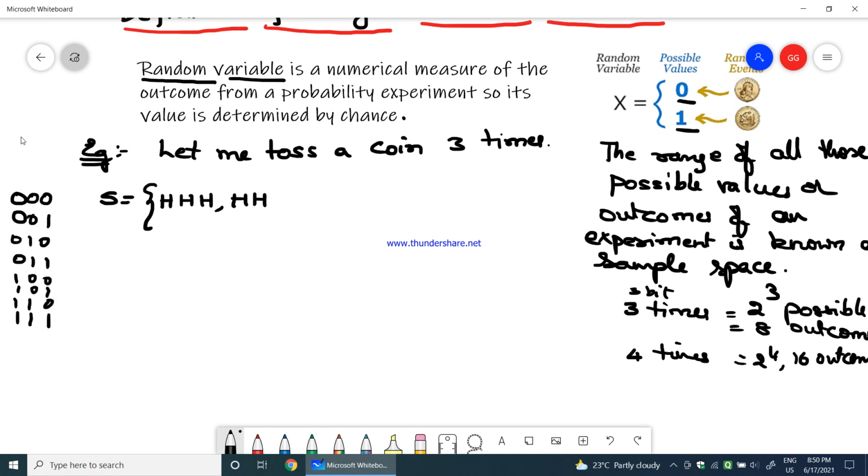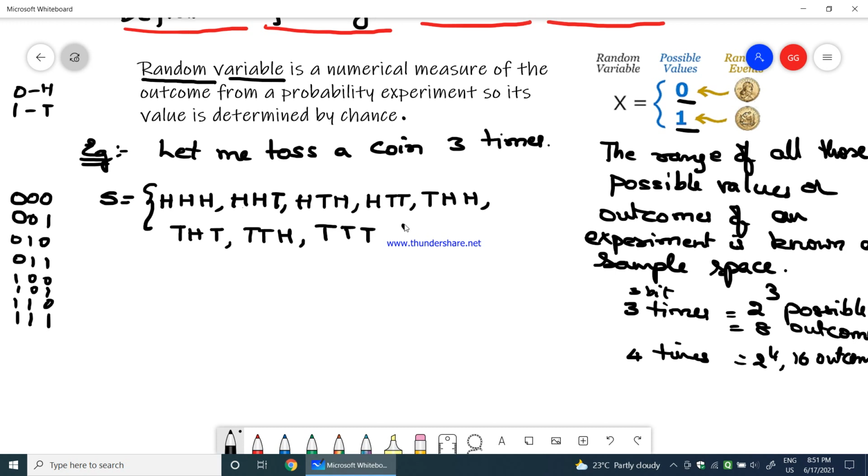So in that place I will take 0 as head, 1 as tail. If I write head head head, it means 3 times I am getting head when I toss a coin 3 times. 2 times I get head and 1 time I get tail, which is 001. Then head tail head, then head tail tail, tail head head, then tail head tail, tail tail head, and all 3 times getting tail.